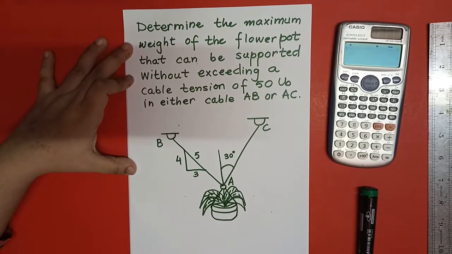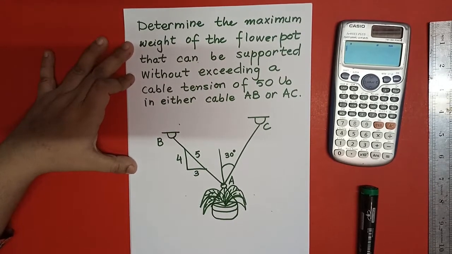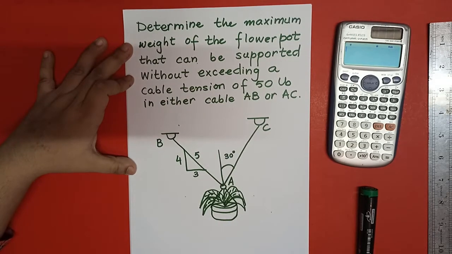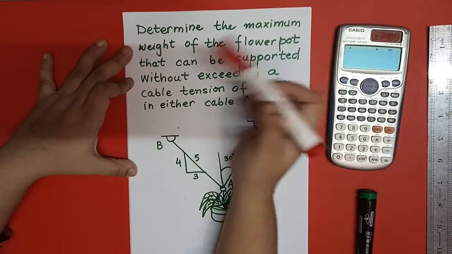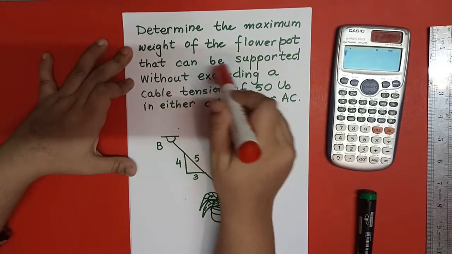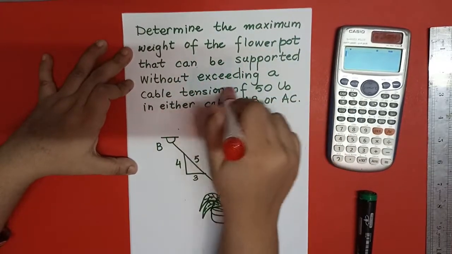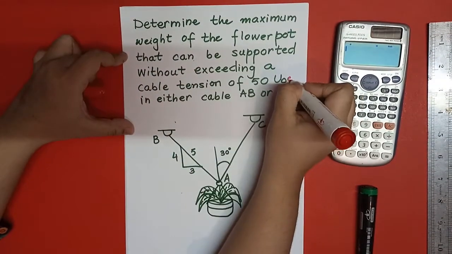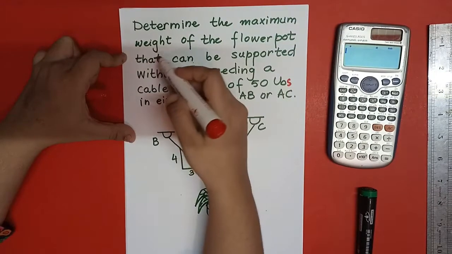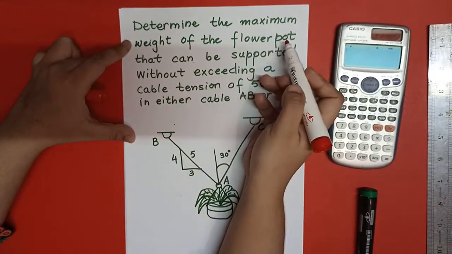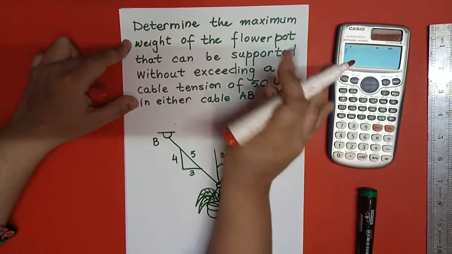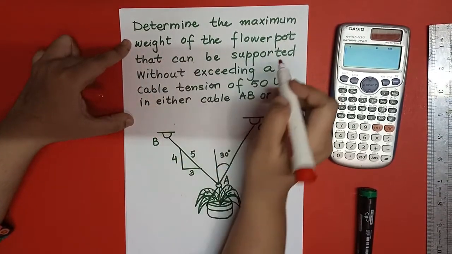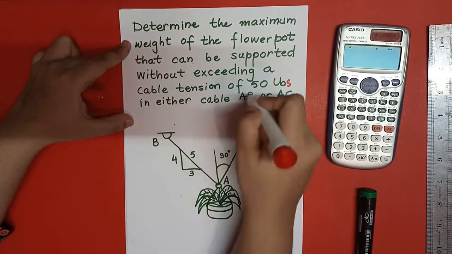Okay, dear students, today we are going to discuss another numerical on the tensions in cables. We have to determine the maximum weight of the flower pot that can be supported without exceeding a cable tension of 50 pounds. So what is asked is that we have to find the weight of the flower pot, but there is a condition given in the question: that it can be supported without exceeding a cable tension of 50 pounds.